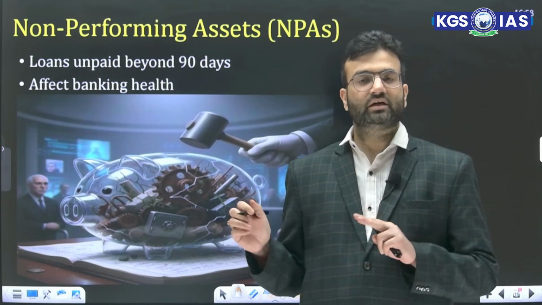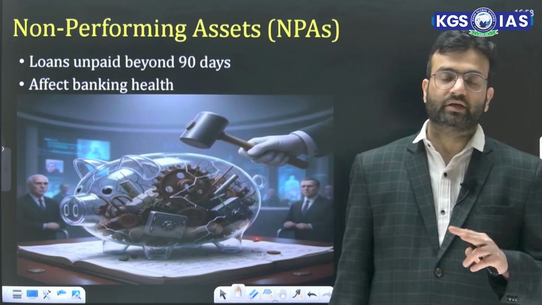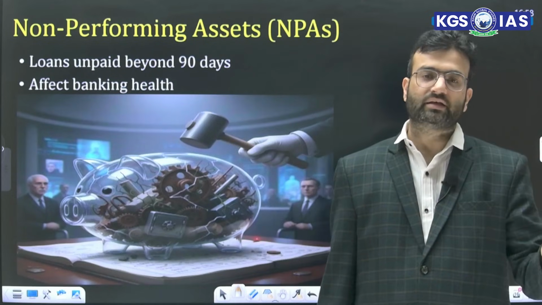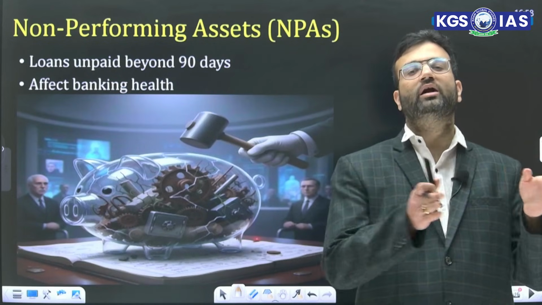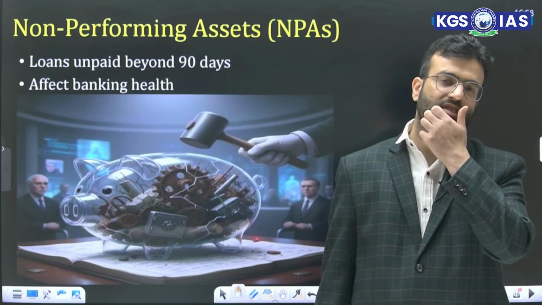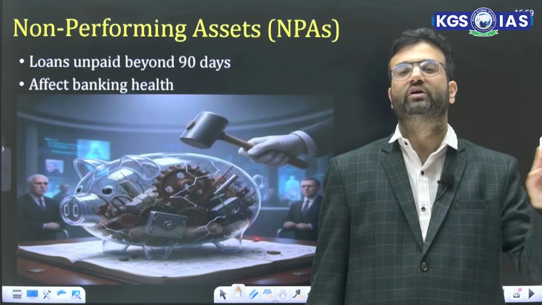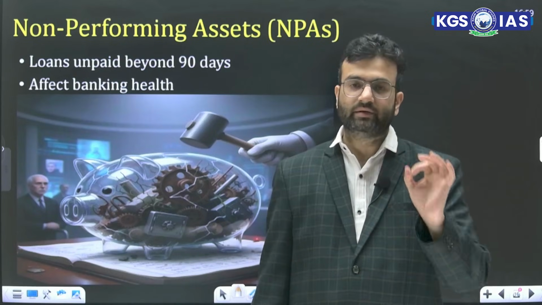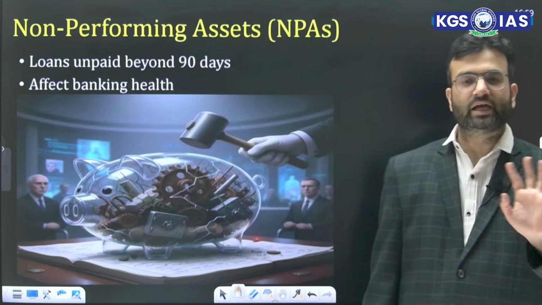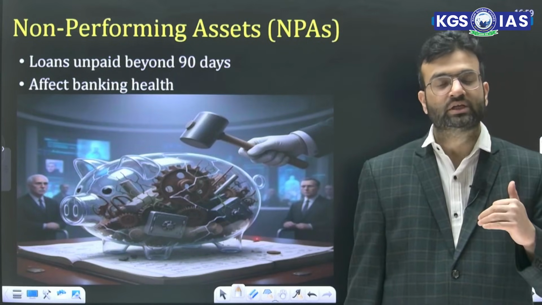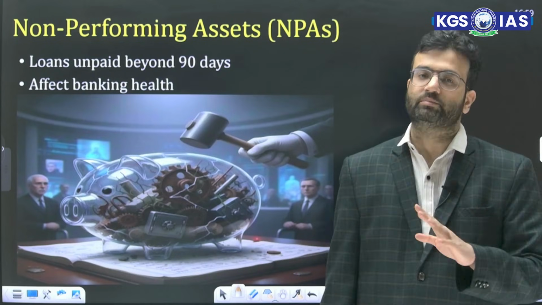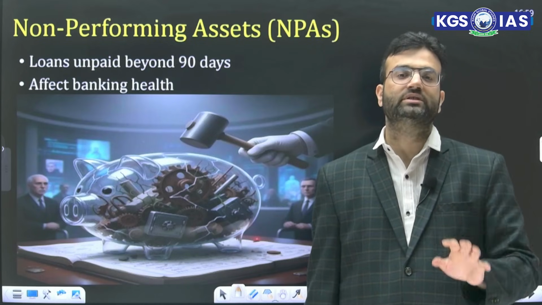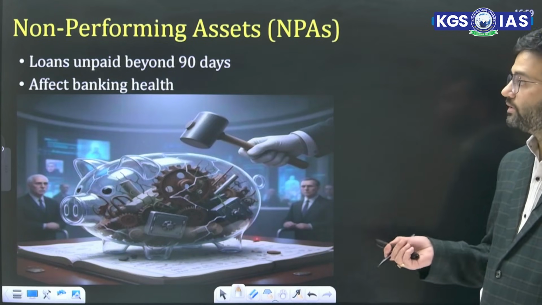Okay, so there is a term called gross NPA and net NPA. Gross NPA talks about how much overall NPA the bank is having, and usually banks keep a provision. Suppose 100 crore is their NPA, so they keep a provision of 40 crore to take care of this NPA. So net NPA will be 60 crore, 100 crore minus 40 crore. So this NPA, if it keeps on increasing, shows that the financial health of the banks is not up to the mark. So the banks try to reduce these NPAs as much as possible.